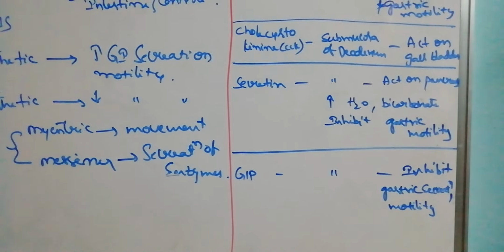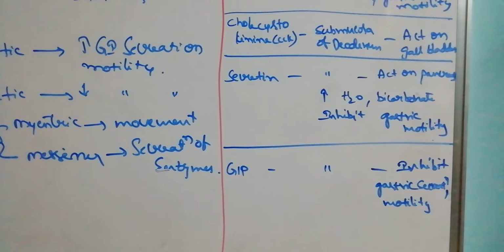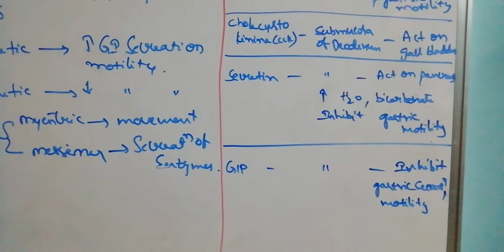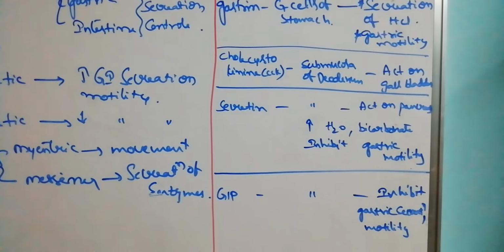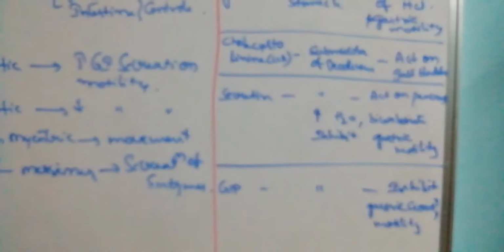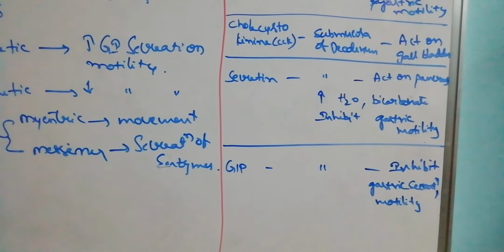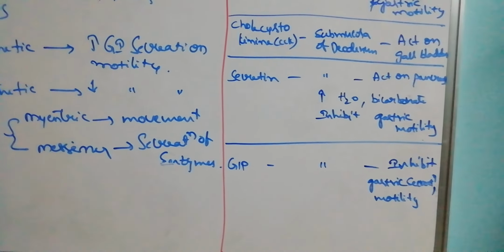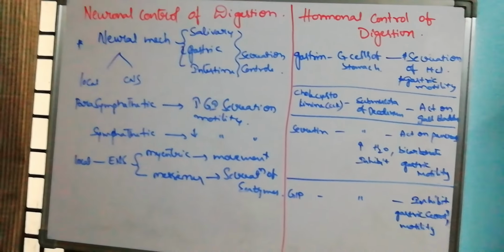That's why we call them local hormones. So gastrointestinal hormones are local hormones. Except for gastrin, all are produced from the submucosa of the duodenum. Along with these, villikinin and enterokinin are present. So these are the neuronal and hormonal control of digestion.